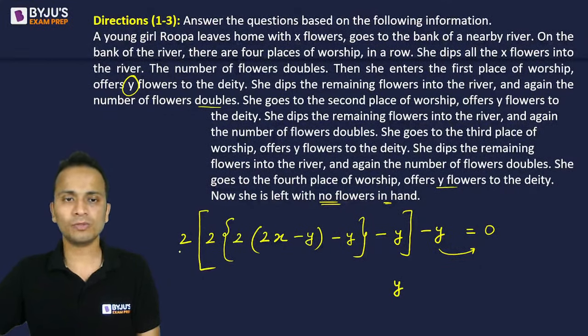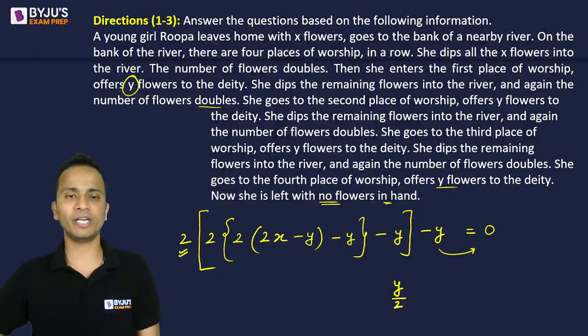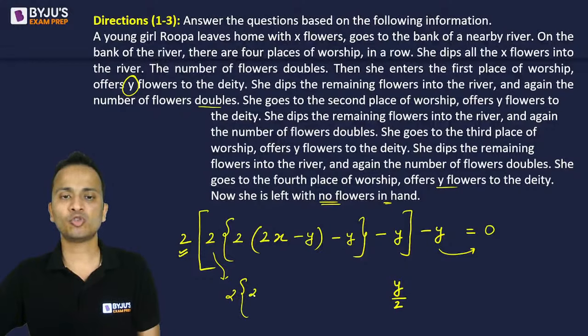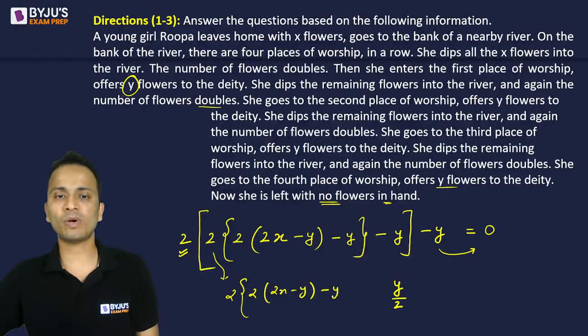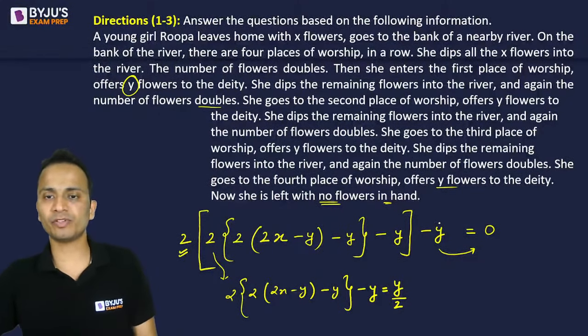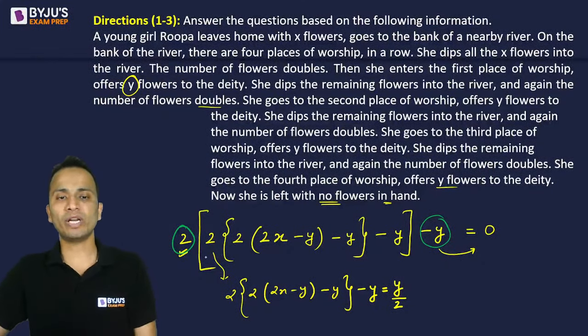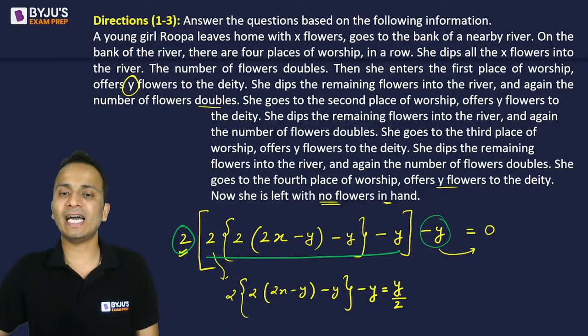Then this 2 will go in the denominator. I'll do it step by step, very slowly. Done. So I'm left with twice of (2X minus Y) minus Y, bracket close, and then minus Y, and that is equal to Y by 2. I'll do the color coding for all of you so that you understand. I've taken this Y on the right hand side and then divided by 2. Whatever is left inside the bracket, I have written it, and that is equal to Y by 2.